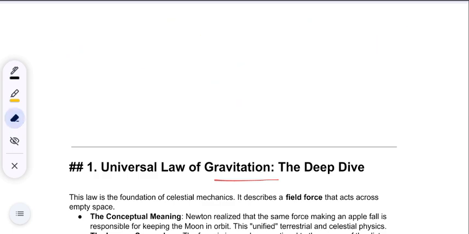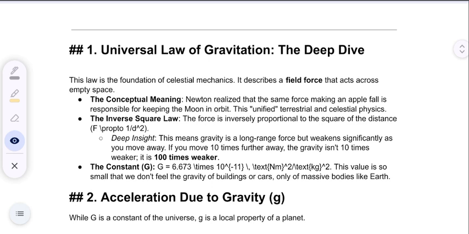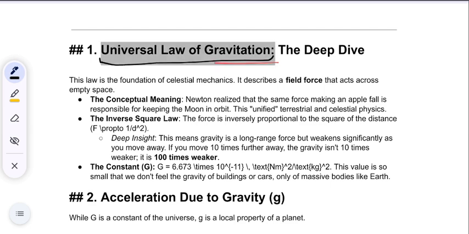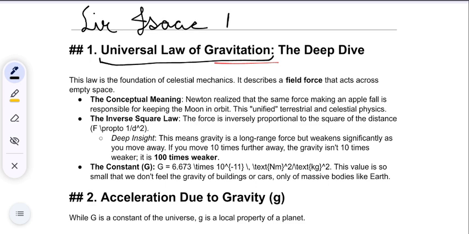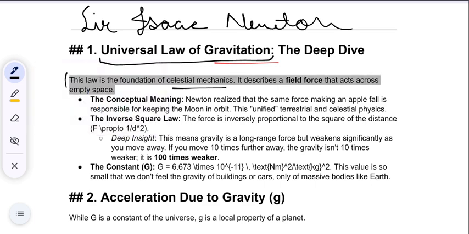Next, the first topic of today is universal law of gravitation. First of all, who established this universal law of gravitation? This universal law of gravitation was established by Sir Isaac Newton. Now this law is the foundation of celestial mechanics. It describes the field force that acts across the empty space.